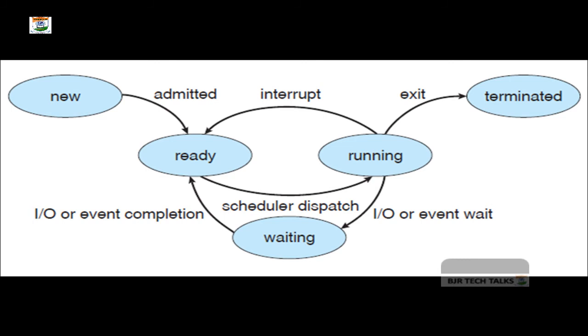Something like the IO completion or the reception of a signal. And what is the next state? It is the ready state. That means the process is waiting to be assigned to the processor. And the last state is the terminated state, where the process has just finished.